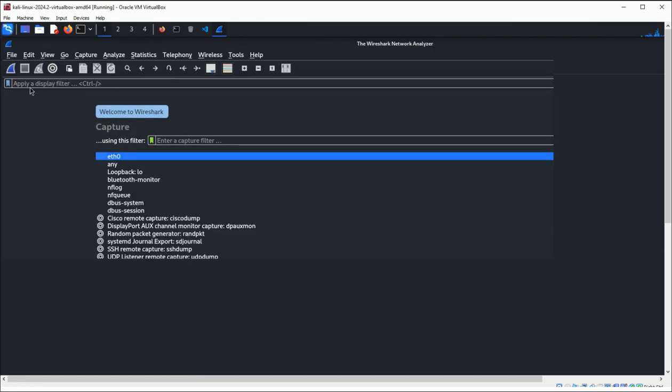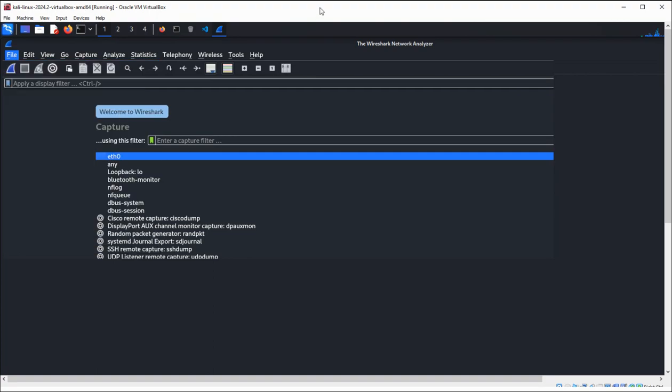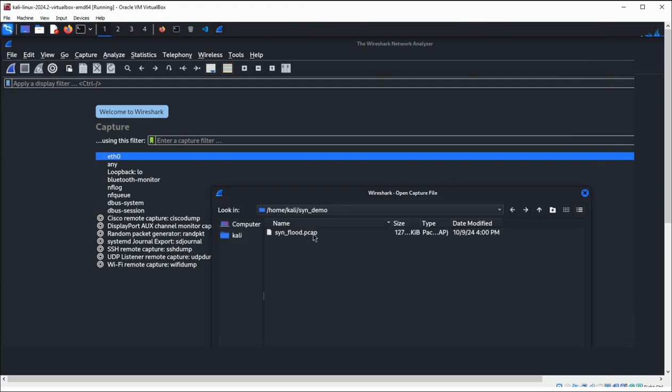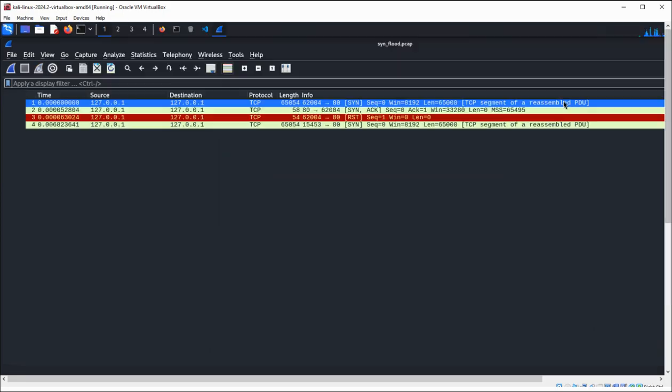So our Wireshark started. We can go to open, and let's see, and just select this file and click on open, and you can see the data over here.